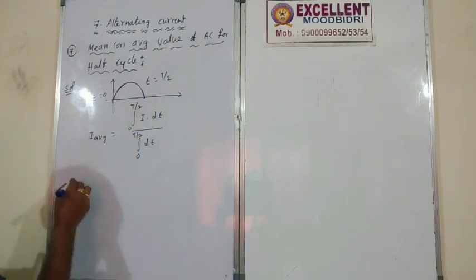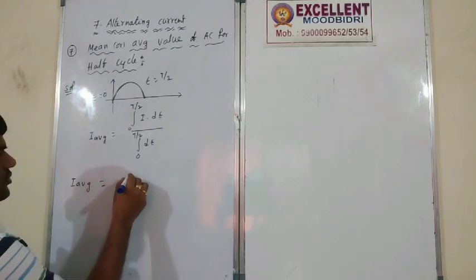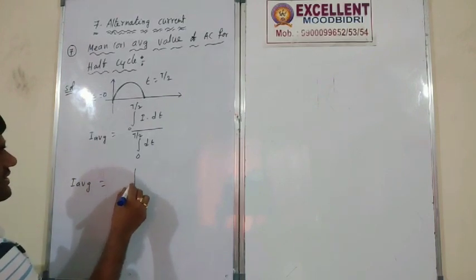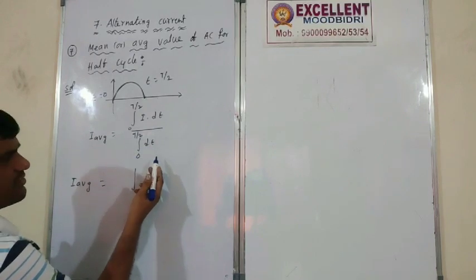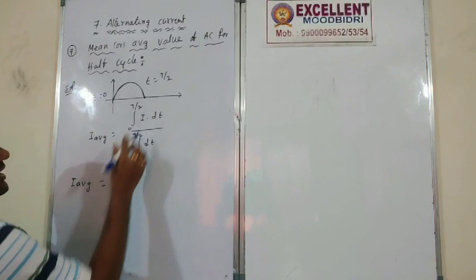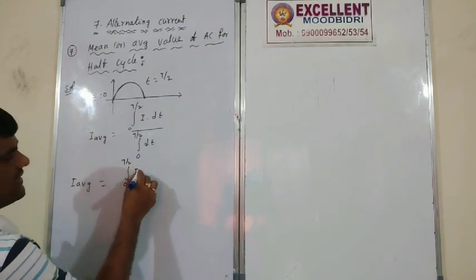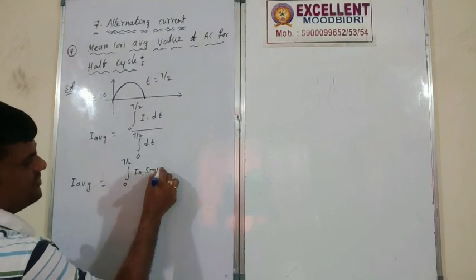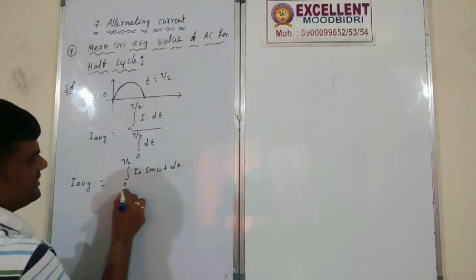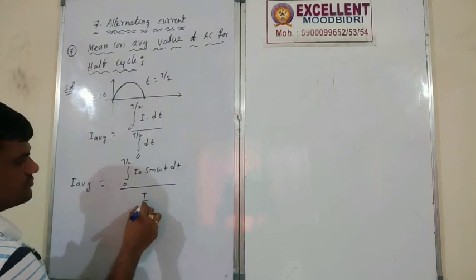Then I average is equal to, so what is that here? The integral of dt is equal to t only, so T by 2 later. So the integral from 0 to T by 2 of I naught sine omega t dt, divided by dt, meaning T by 2.